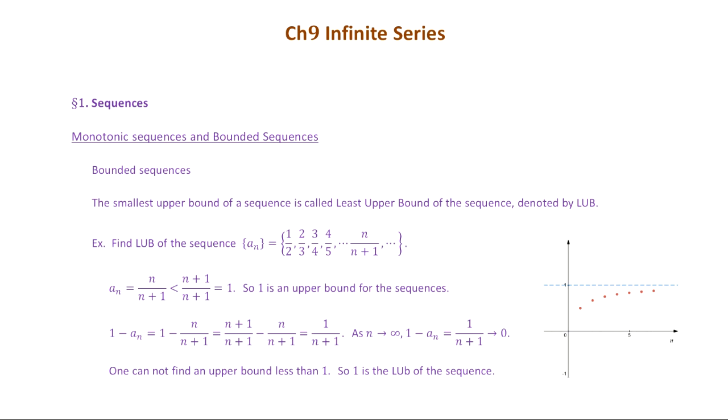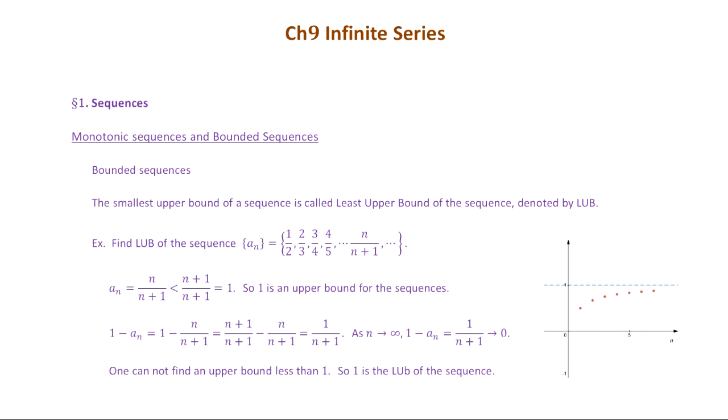You can see the horizontal line in the graph on the right, and all the points of the sequence are plotted on or below this horizontal line. So this horizontal line is an upper bound for this sequence, and that is 1. And you can also check that this is actually the least upper bound for this sequence. You cannot find any other bound below this horizontal line.